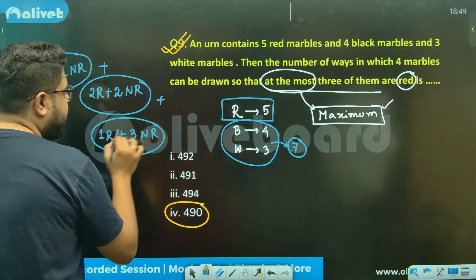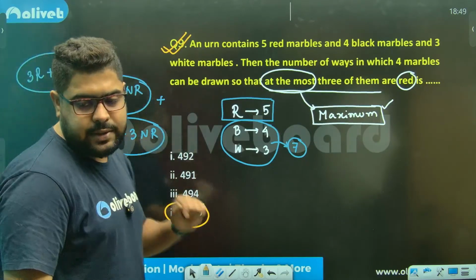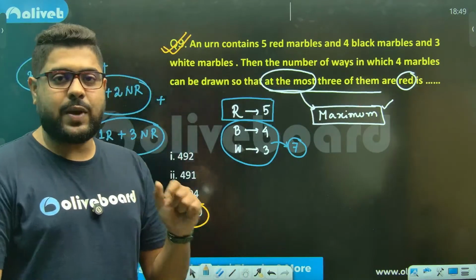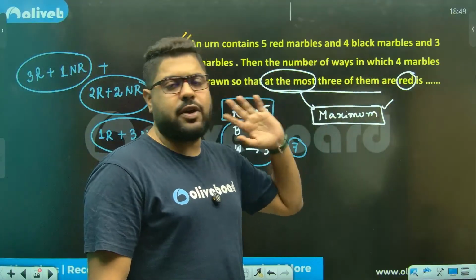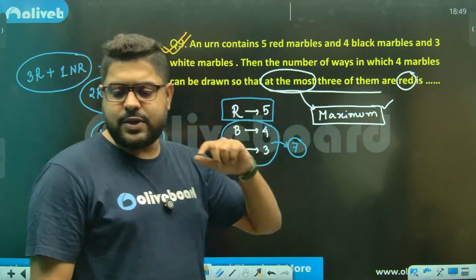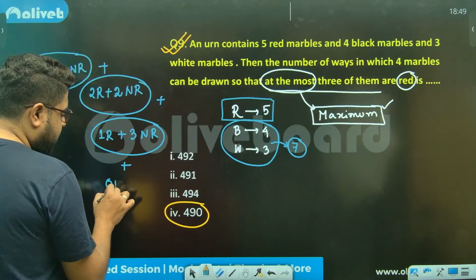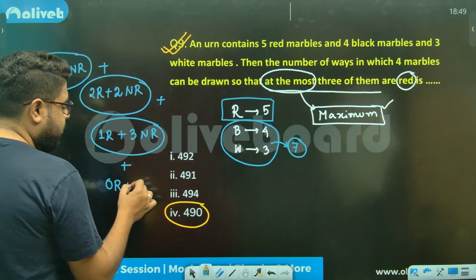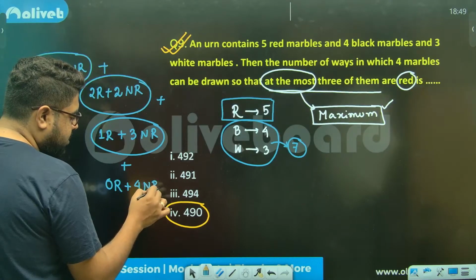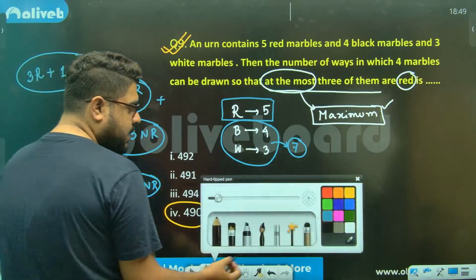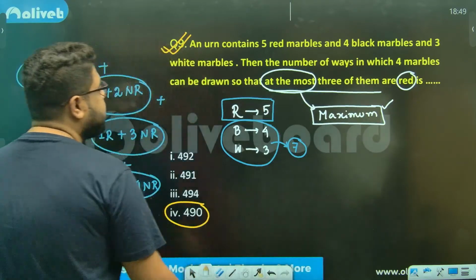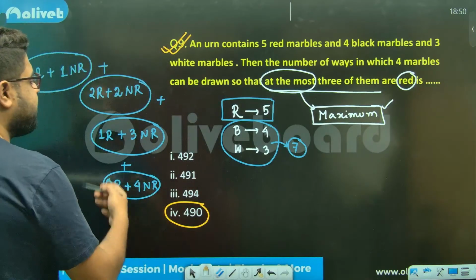Now many people kind of stop here. Don't. Why? At most 3 of them are red, so 0 is also a possibility. So I can say 0 red plus 4 non-red. That also I need to take into account. Now just put the values and calculate.